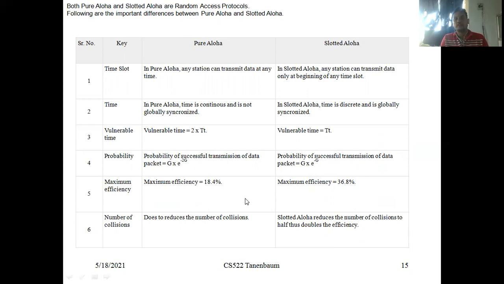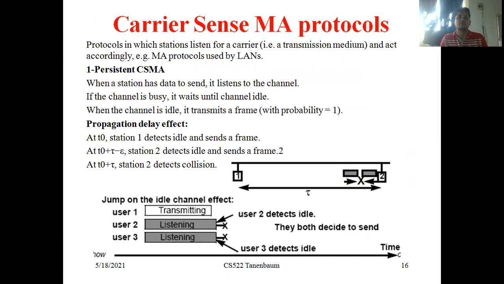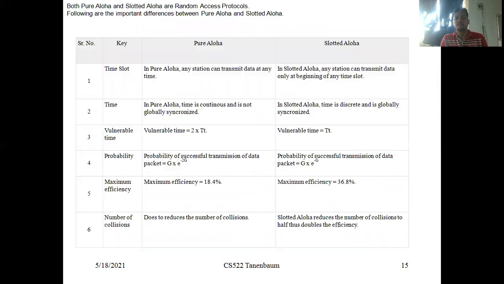It is just half in slotted Aloha; the maximum efficiency is half in slotted Aloha, which is also not good. 36.8% is also not good. For that purpose, we are using some more protocols, that is CSMA, carrier sense multiple access, which we will discuss in the next video.